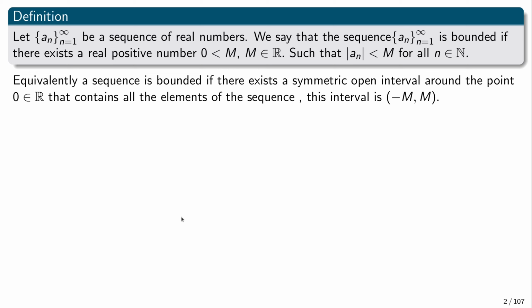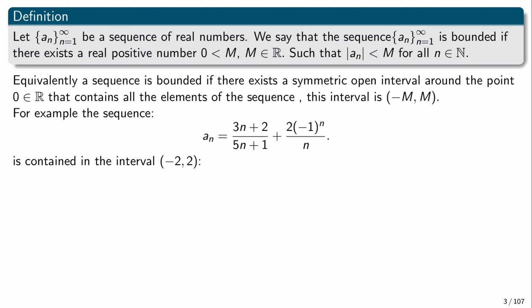So equivalently, if we say that a sequence is bounded, this means that there exists some symmetric open interval around the point, in the case of real numbers, it's around 0. So it's a symmetric interval around 0, and this interval contains all the elements of the sequence. Okay, so we could have m strictly bigger or a closed interval, it doesn't matter. Or we could slightly increase m, but the important thing is that there exists this open interval that contains all the elements of the sequence. This is what it means for a sequence to be bounded.